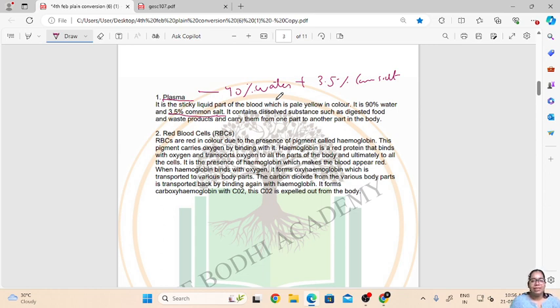Now let us see the second component of blood, that is red blood cells. Red blood cells, in short called RBCs, are red in color due to the presence of a pigment called hemoglobin. So RBCs consist of a pigment called hemoglobin, which gives them a red color.